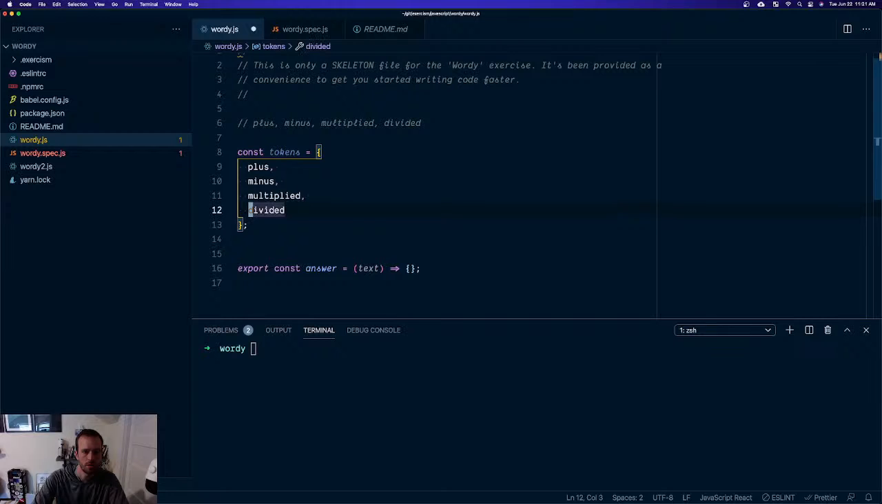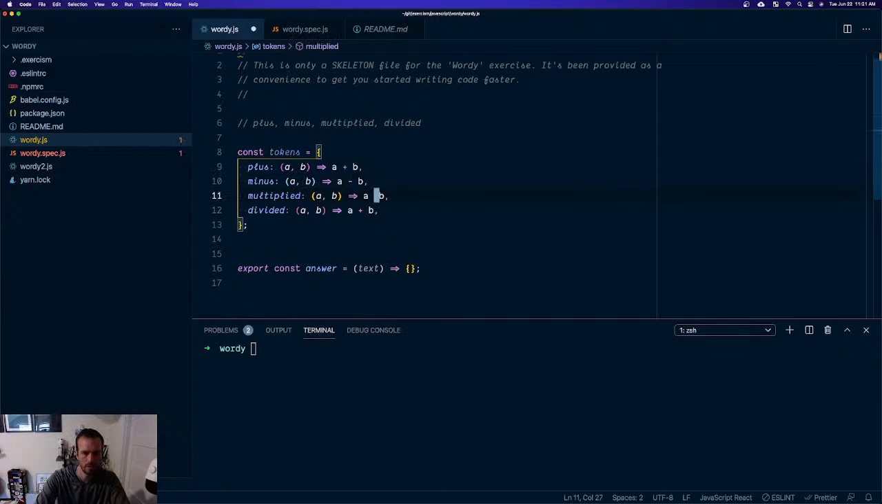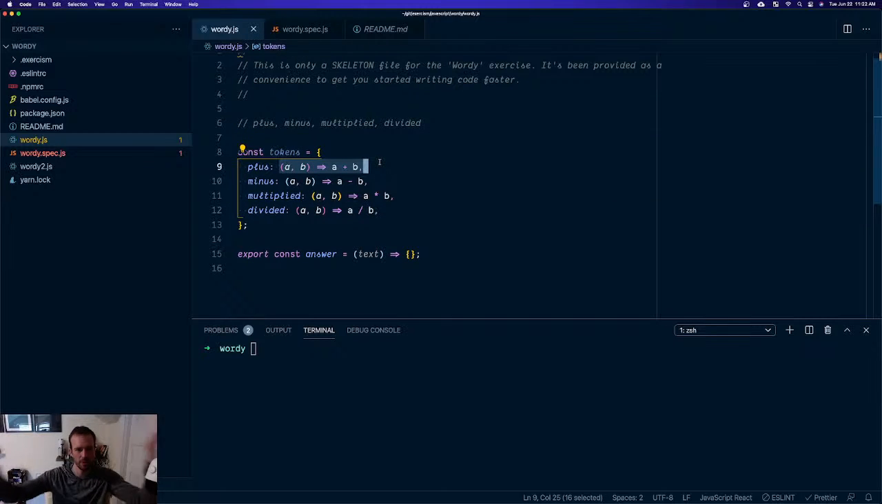Cool. Command Shift L. Functions. Comma. Nope. Okay. Cool. Now when we encounter this token, we automatically know what it's going to do.